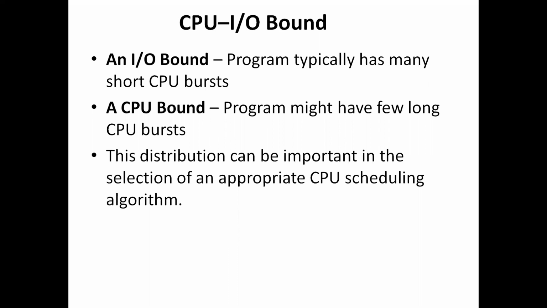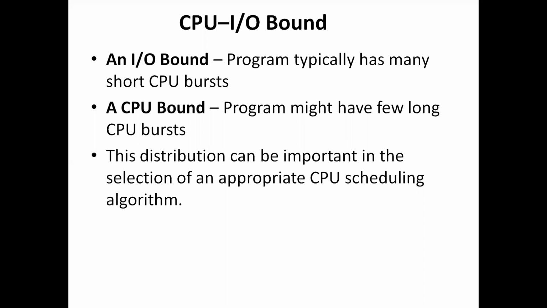A CPU bound program will have more CPU bursts. An IO bound program will have more IO bursts and fewer CPU bursts. A CPU bound program will have more CPU bursts and fewer IO bursts. This distribution can be important in the selection of an appropriate CPU scheduling algorithm.